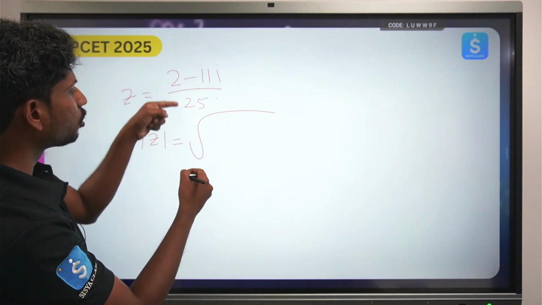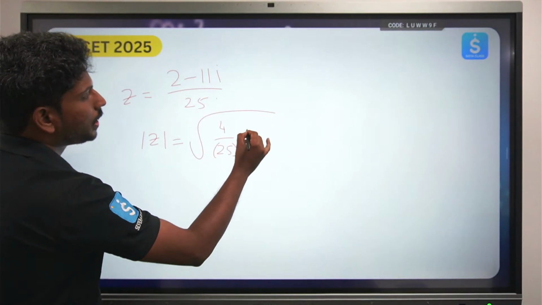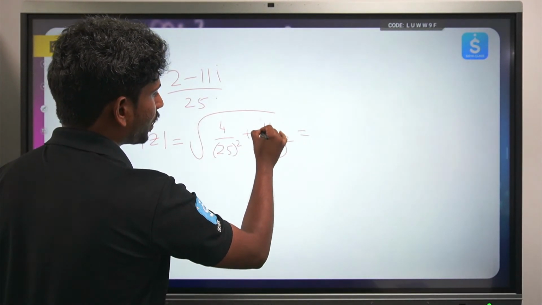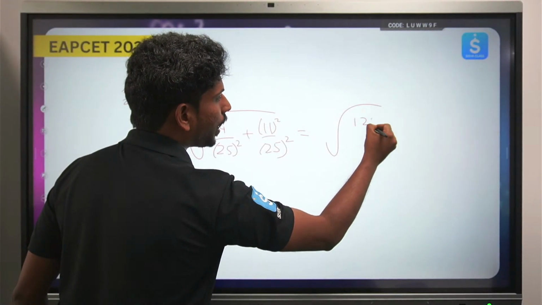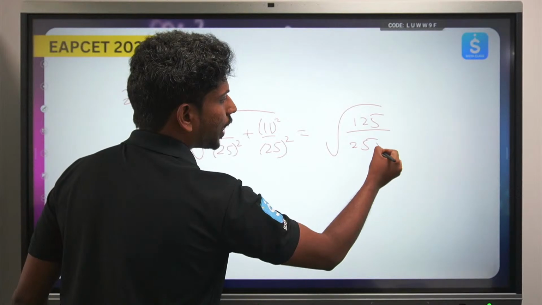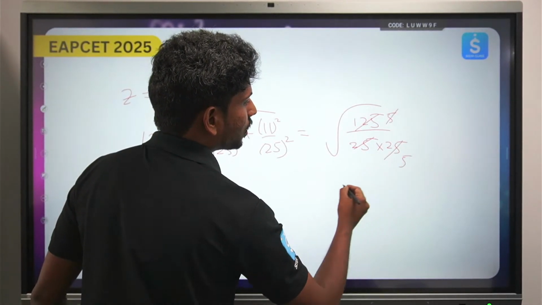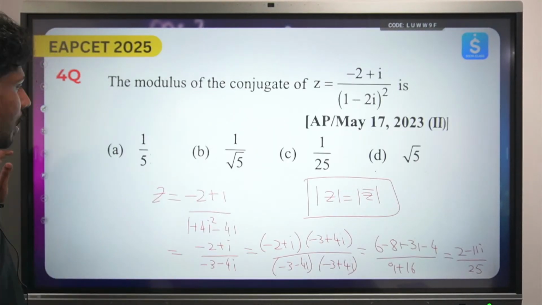A square is 2 by 25 square, so that will be 4 by 25 square, and 11 by 25 square, this is 11 square. So 121 plus 4, 125 by 25 square. 25 you can write as 25 into 25, so 25 fives are 125, so the answer is 1 by root 5. Wherever you see the option, that is the correct answer. So the answer is 1 by root 5.